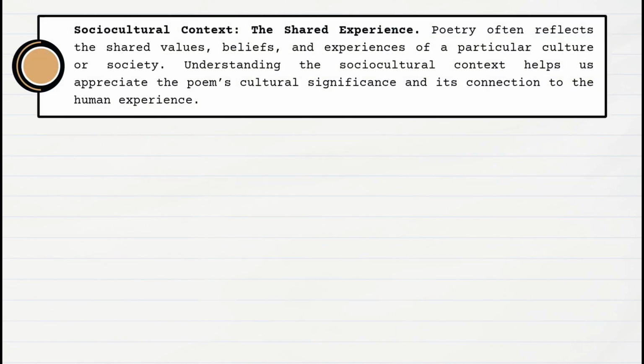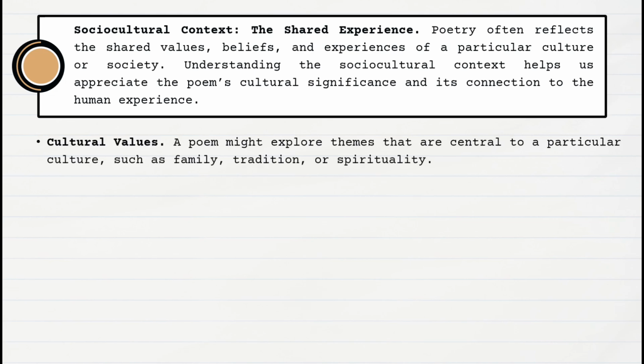Sociocultural context, the shared experience. Poetry often reflects the shared values, beliefs, and experiences of a particular culture or society. Understanding the sociocultural context helps us appreciate the poem's cultural significance and its connection to the human experience.